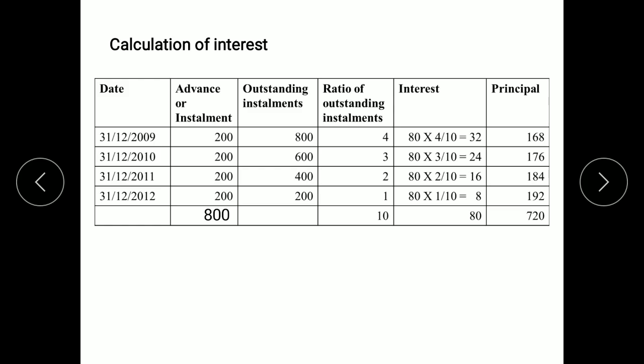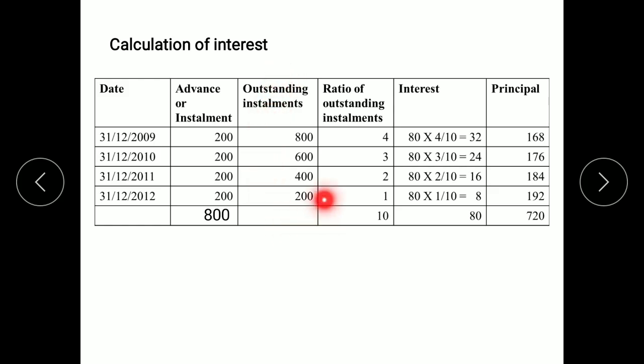Now outstanding installments. Suppose the installment is not paid, then in the first year what will be the outstanding installment? 800. I am saying if installment is not paid, what will be the outstanding installment? 800. Then if the installment is paid in the first year, the balance that will remain is 600 in the second year. So outstanding installment in the second year will be 600. Then suppose second year's installment is paid, the balance which will remain in the next year will be 400. And when the installment is paid for the last year, the balance remaining or the outstanding installment will be 200.